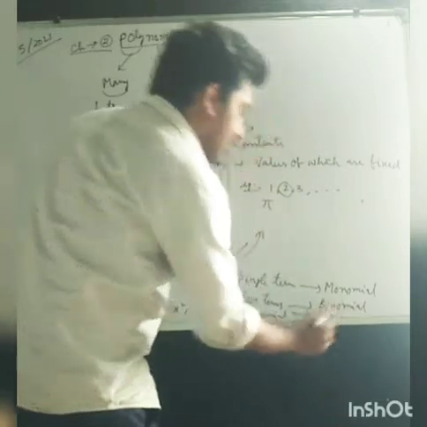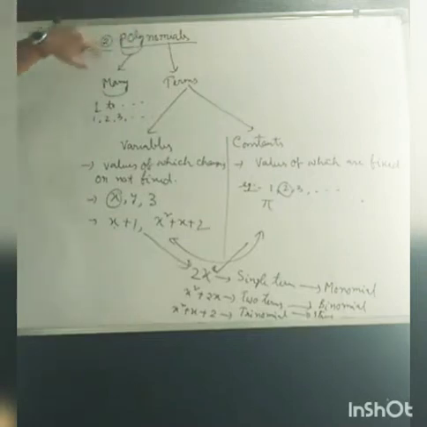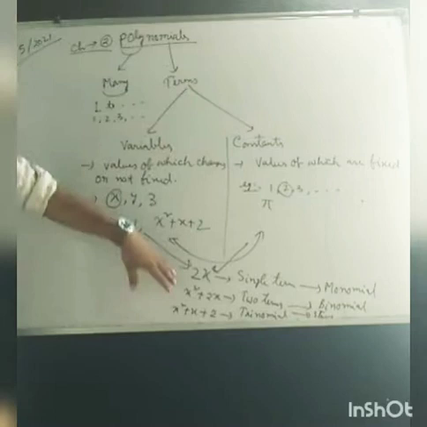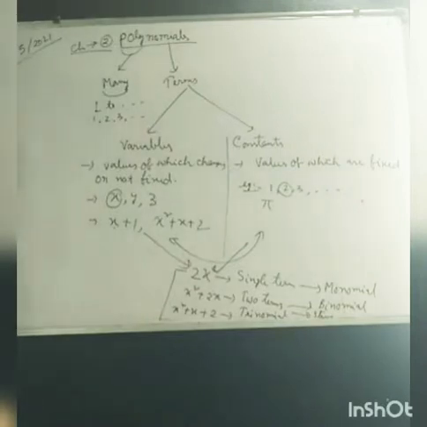So these are the basic things about polynomials: terms, variables, constants, monomial, binomial, trinomial. This is the first step.